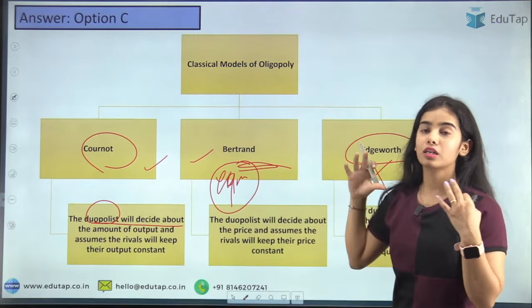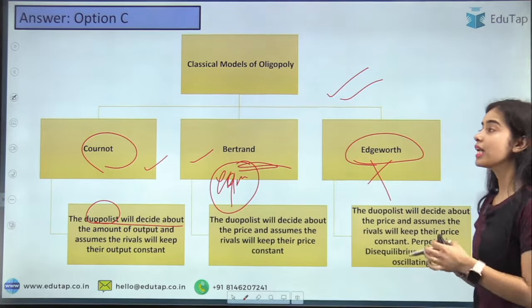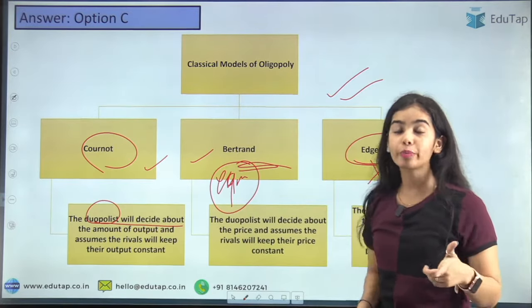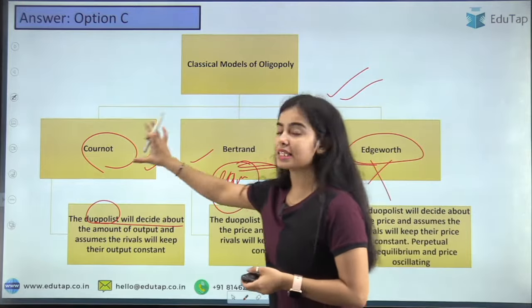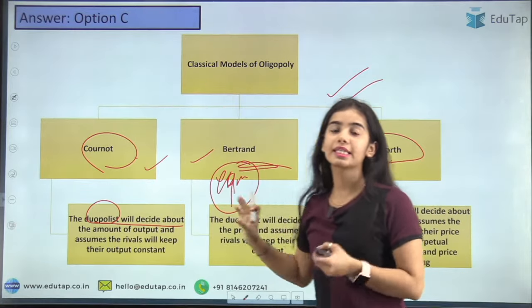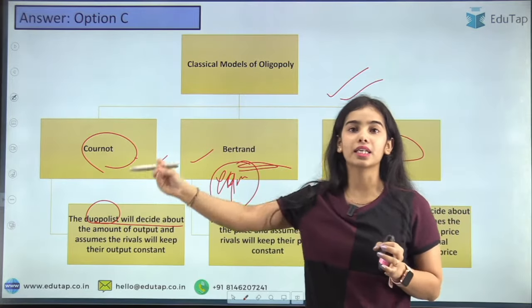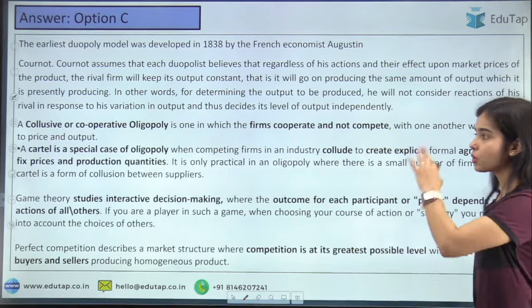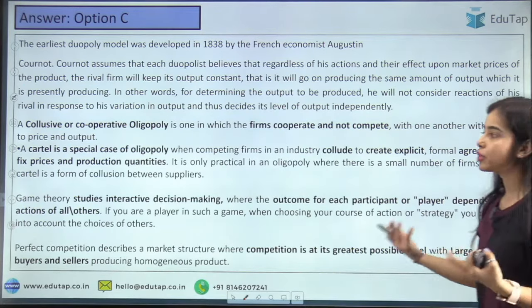I have taken another lecture on the models of oligopoly, so you can see that there are many models of oligopoly. There are the cartel models, the joint profit maximization model, the Sweezy model, and many other models. But the basic idea of the Cournot model is that the firm is deciding its output thinking that the other firm will keep the output constant. So here you can read why the other options are wrong. Why is game theory not there?